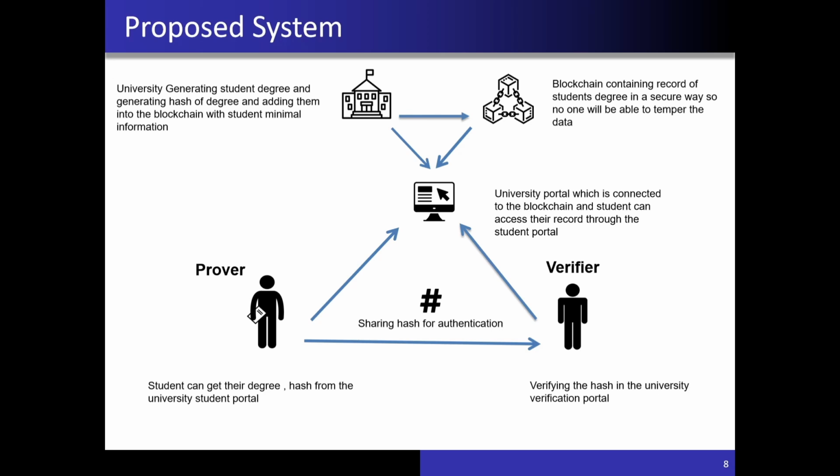The university portal is connected to the blockchain, and students can access their record through the student portal. The student can get their degree and the hash from the university portal. And a verifier will need to submit this hash value in the verification portal and they will get the verification done. So we will see the practical demonstration as well.